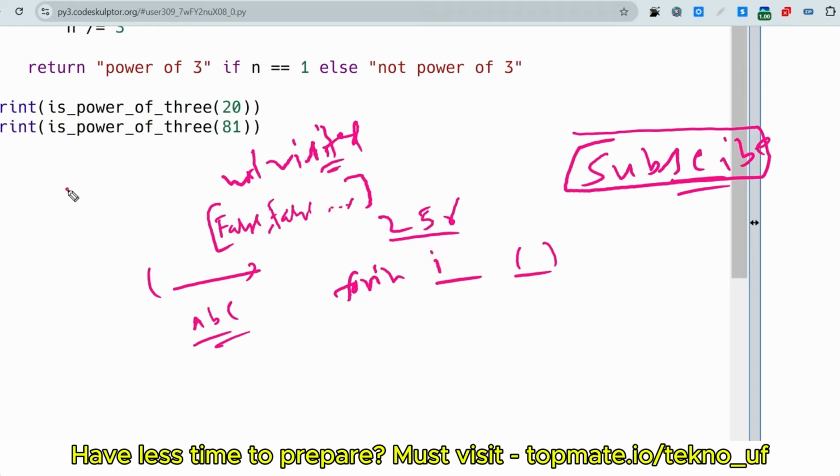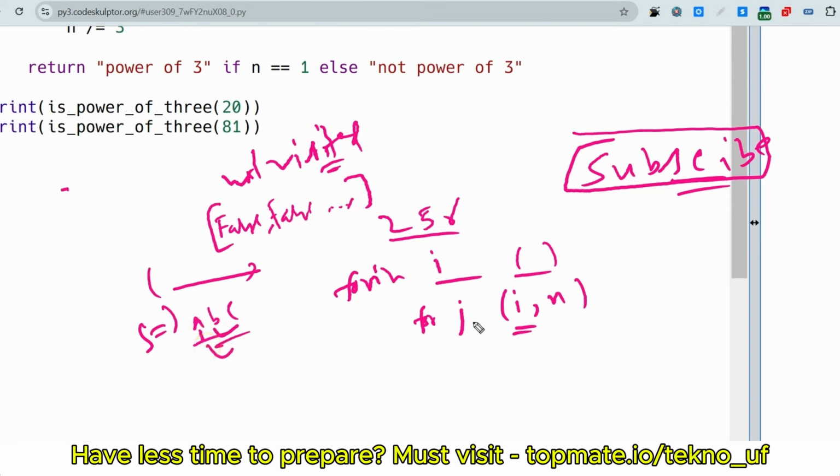Okay, let's say this is the string ABC. We have to go through all the string length. Then we have to check for j, which will be starting from i to n, where n is the string length. This will be the substring. If we start from here, then the substring will be from here and also from here.